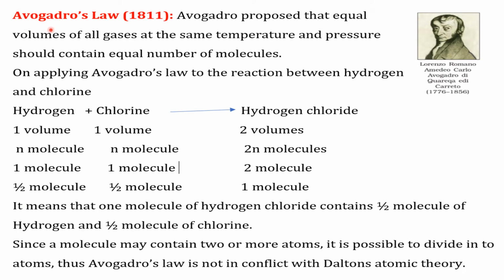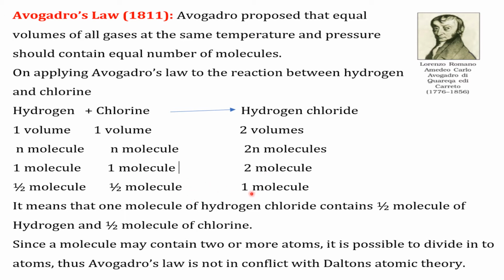Avogadro proposed a law in 1888, that is Avogadro's law. Avogadro proposed that equal volumes of all gases at the same temperature and pressure should contain equal number of molecules. Thus, on applying Avogadro's law to the reaction between hydrogen and chlorine, one volume of hydrogen combines with one volume of chlorine and we get two volumes of hydrogen chloride, and one molecule of hydrogen combines with one molecule of chlorine and we get two molecules.